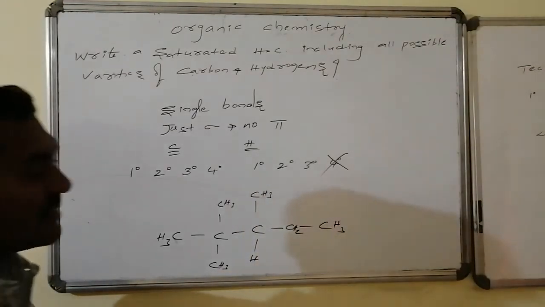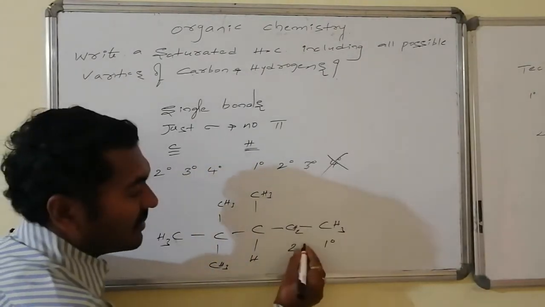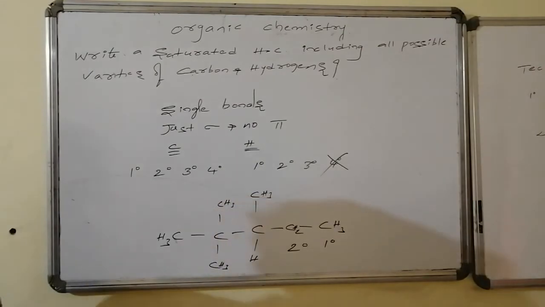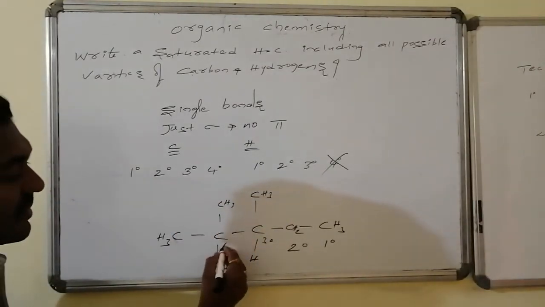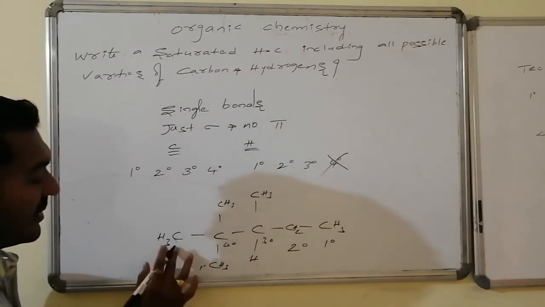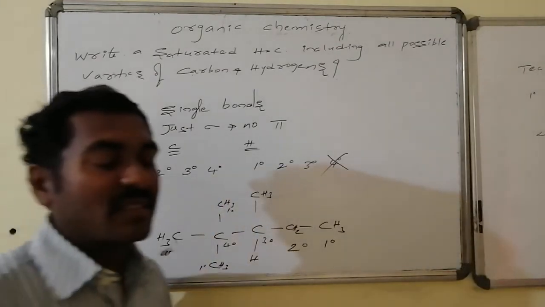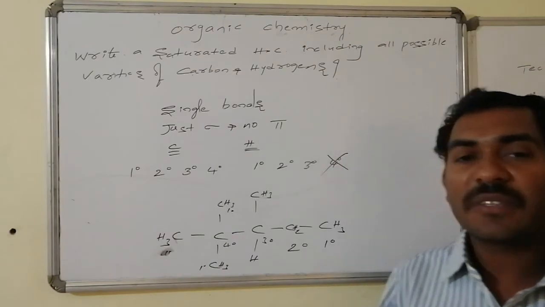Let us see in this case, this is primary carbon, and this is secondary carbon, and this one is connected with 3 carbons, hence it is tertiary carbon, and this carbon is connected with 4 carbons, hence it is quaternary, and this one is primary, this one is primary, and this one is also primary. Like this, we wrote a structure in which all varieties of carbon atoms and hydrogen atoms are there.